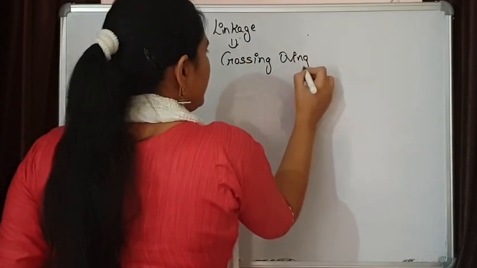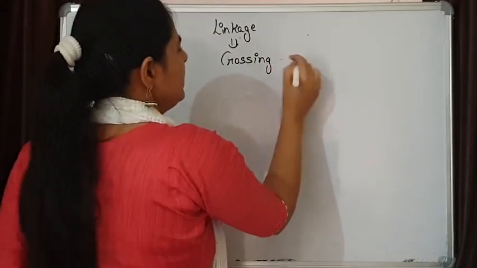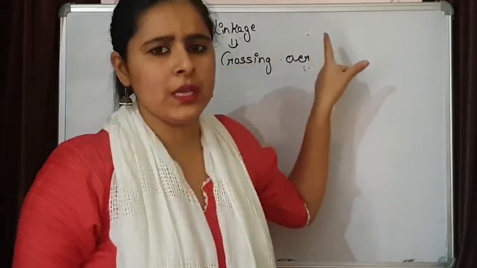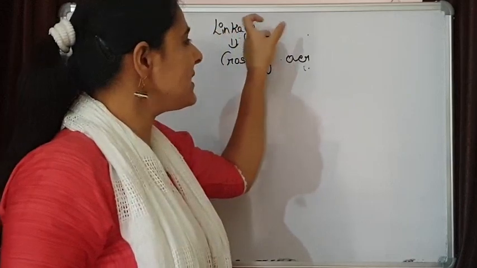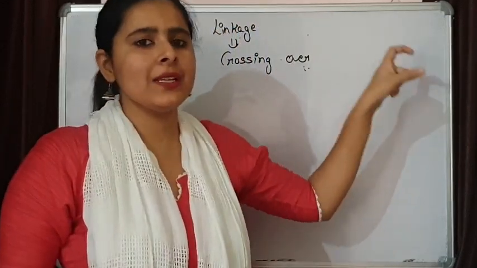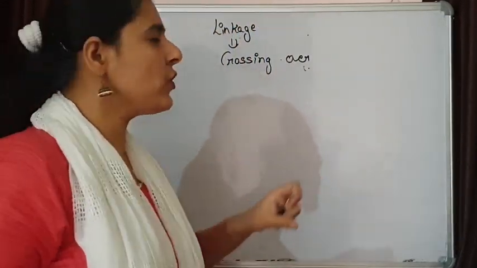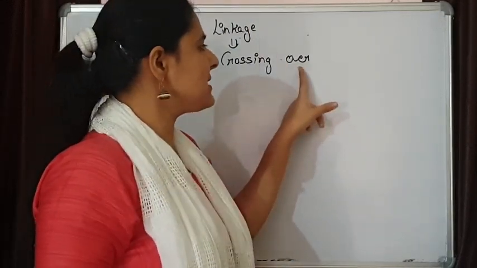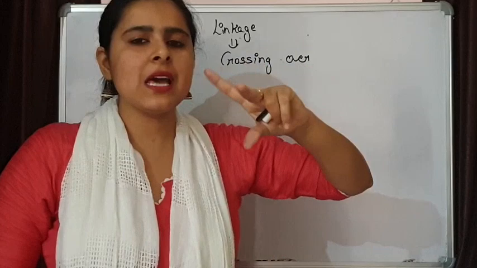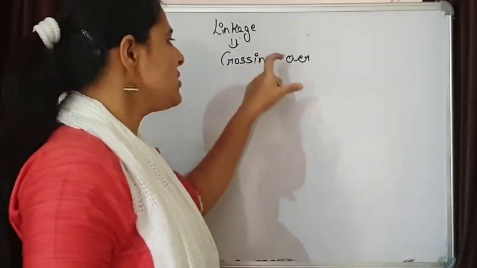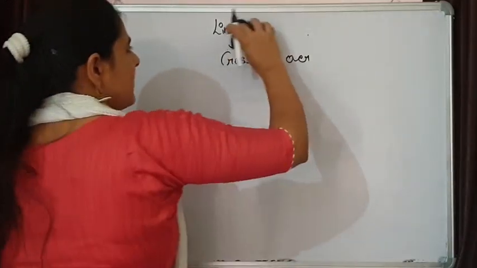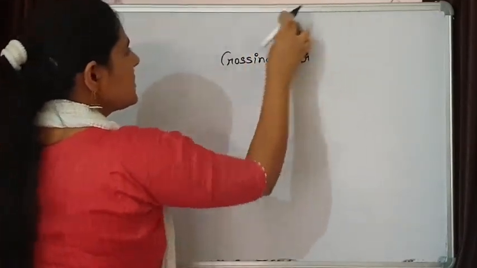Now, a phenomenon just opposite to linkage is crossing over. Crossing over is just opposite to linkage. In linkage, the genes have the tendency to be inherited together, and there is no formation of recombinant types. In crossing over, exchange of genes takes place and the chances of recombinants are greater. So we are trying to understand what crossing over is.